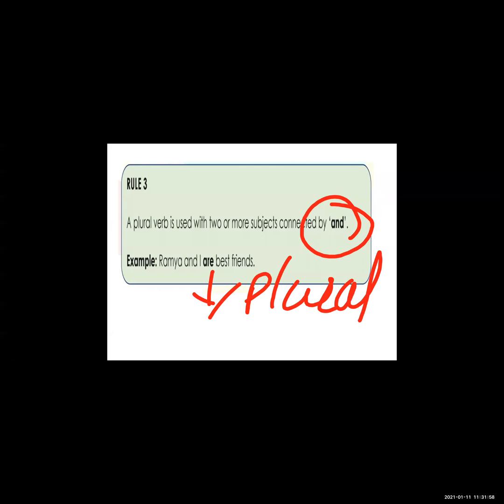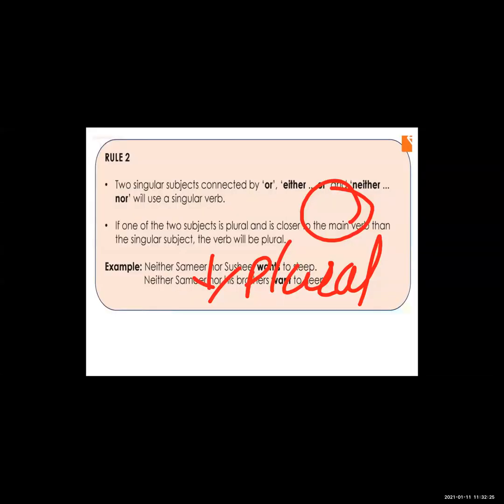So this is all about subject and verb agreement. When you use a singular subject, you use a singular verb. When you use a plural subject, you use a plural verb. When you connect two subjects with or, if they are singular, you put a singular verb.